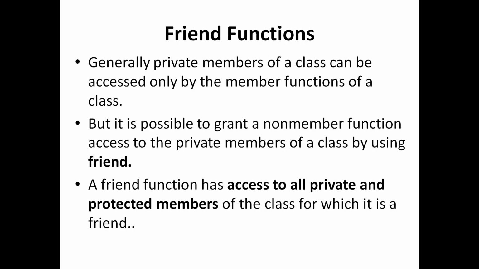We have seen that one of the basic concepts of OOPS is data hiding. So private data should be hidden from outside functions. It can be accessed only by the member functions of the same class. But a friend function can be used to violate that particular restriction. It may be useful in some cases, but in general it's not a good way to deal with object oriented programming. As a result, the languages that came after C++, like Java and C#, don't have the concept of friend functions. So in C++, we can make use of this particular concept.